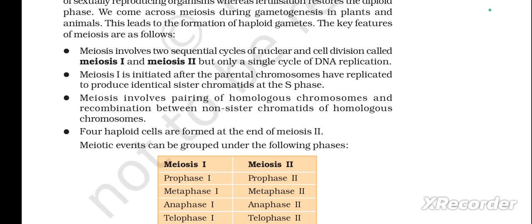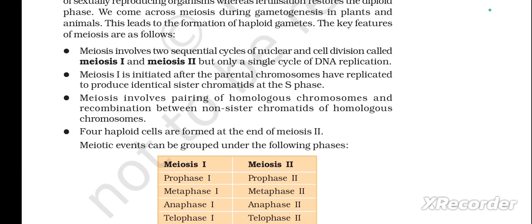Meiosis 1 is initiated after the parental chromosomes have replicated to produce identical sister chromatids at the S phase. Next, meiosis involves pairing of homologous chromosomes and recombination between non-sister chromatids of homologous chromosomes. Next point: four haploid cells are formed at the end of meiosis 2.